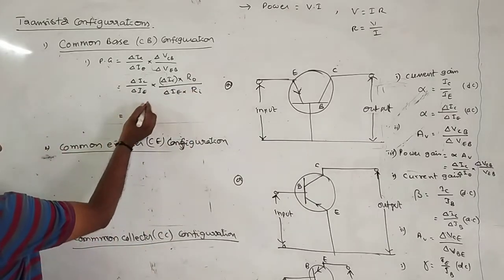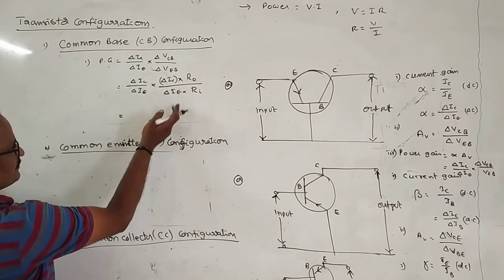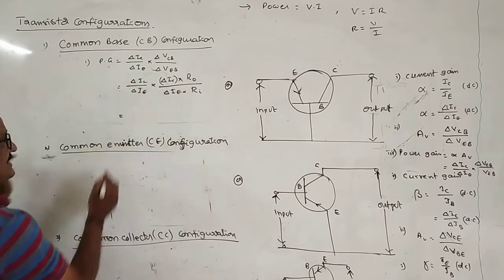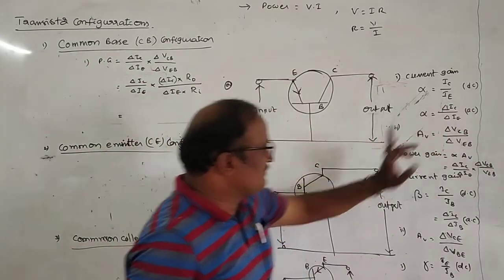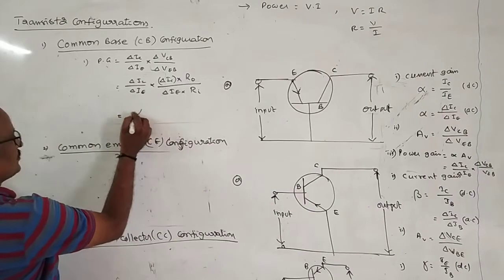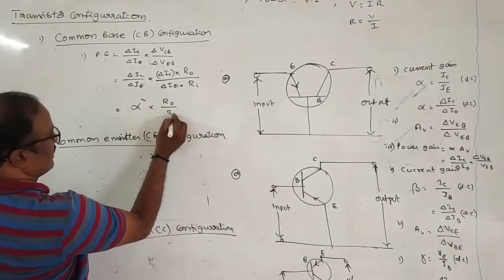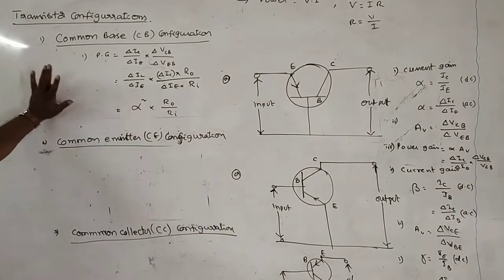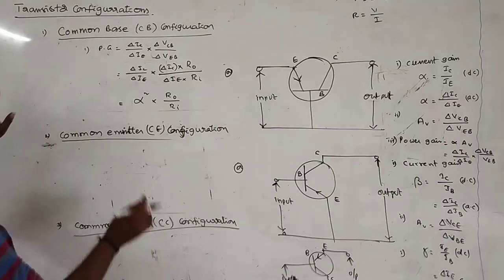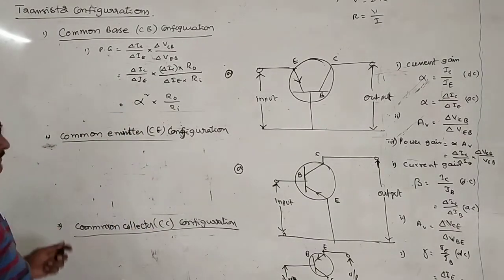So that is your power gain: delta IC square by delta IE square into R naught by R. Delta IC by delta IE means alpha. That means alpha square into R naught by R. Right? Okay. So these are the formulas for power gain.